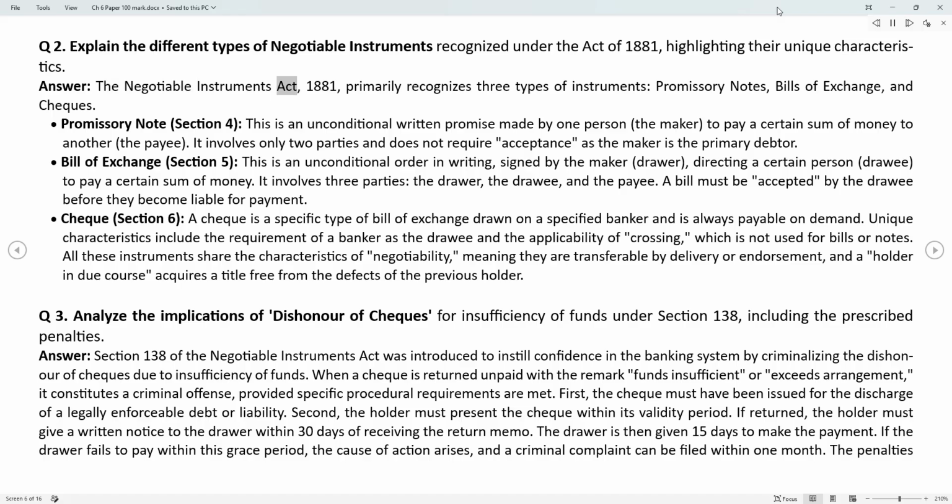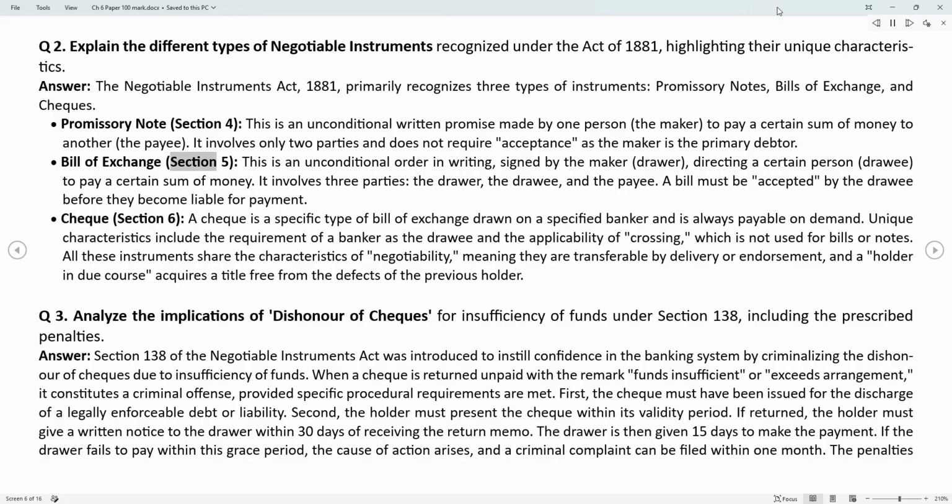Answer. The Negotiable Instruments Act, 1881, primarily recognizes three types of instruments: promissory notes, bills of exchange, and checks. Promissory note, Section 4. This is an unconditional written promise made by one person, the maker, to pay a certain sum of money to another, the payee. It involves only two parties and does not require acceptance, as the maker is the primary debtor.